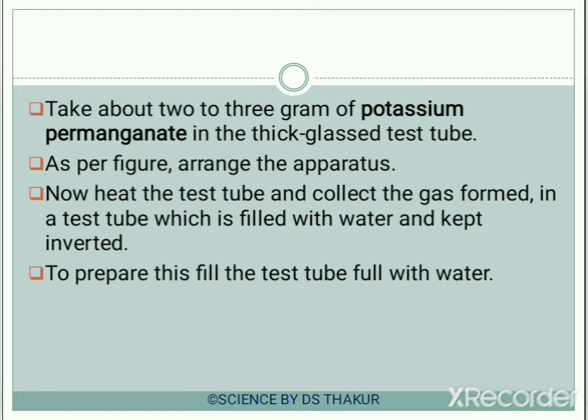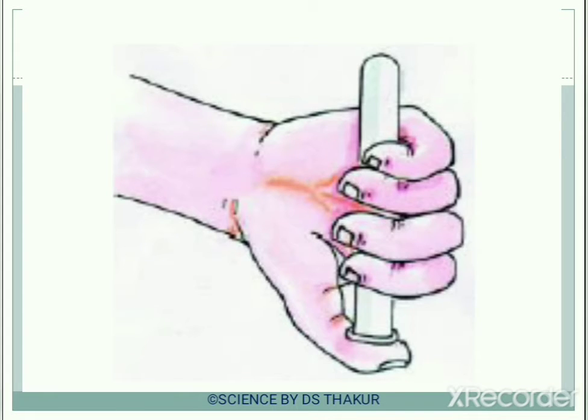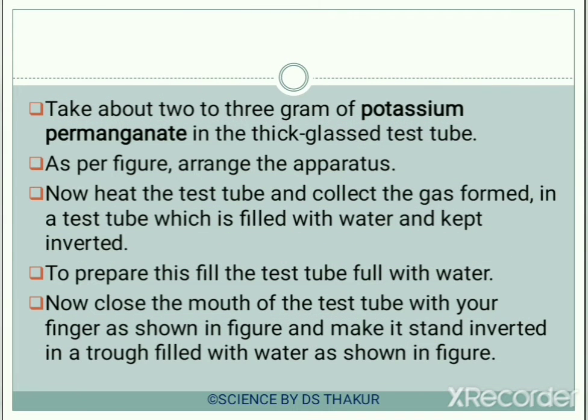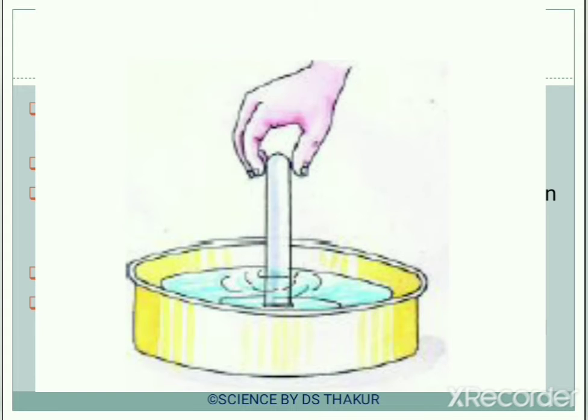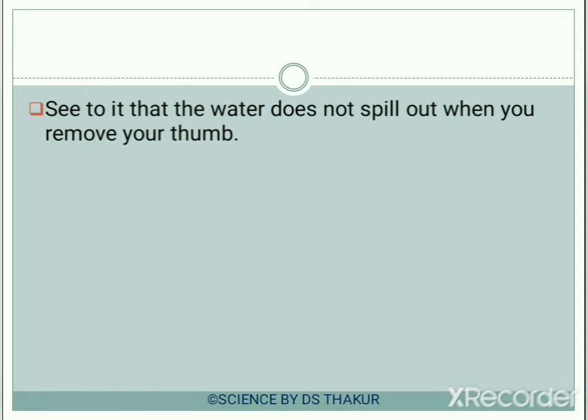Now in the next step, to prepare this particular setup, we have to fill the test tube full with water. Then we have to close the mouth of the test tube with our finger as shown in the figure. Then make it stand inverted in a trough filled with water, again as you can see in the figure. Then we have to see to it that the water does not spill out when our thumb is removed.